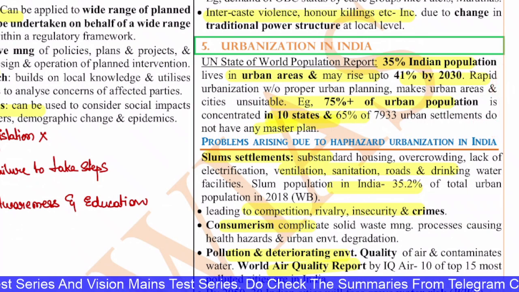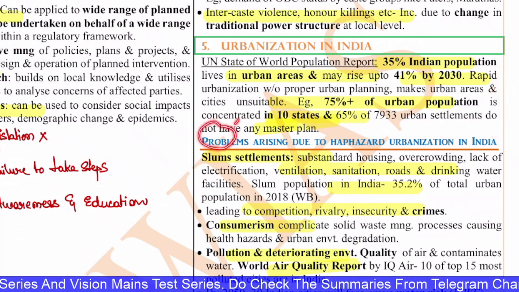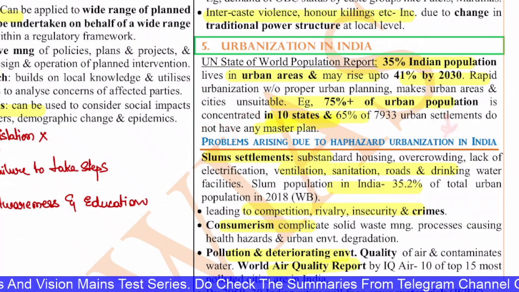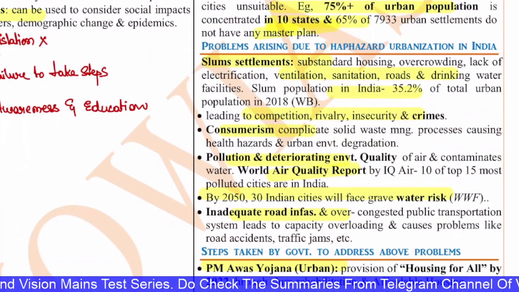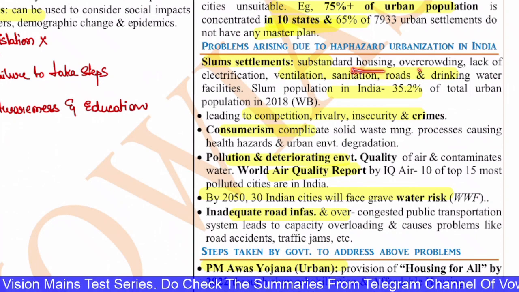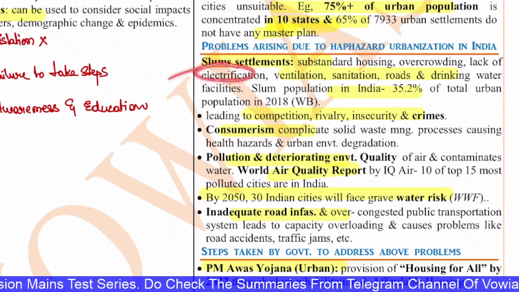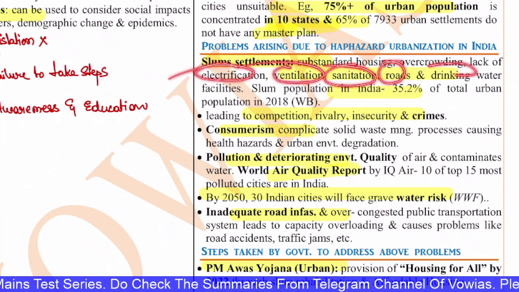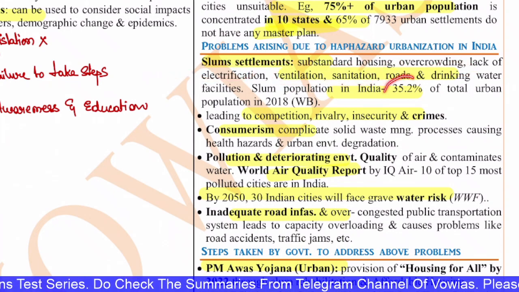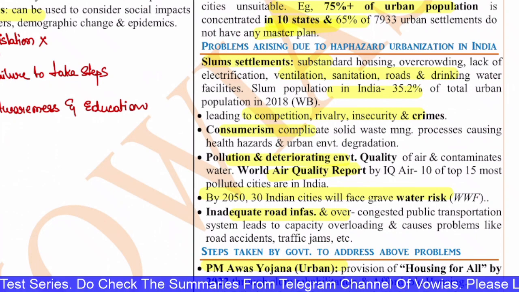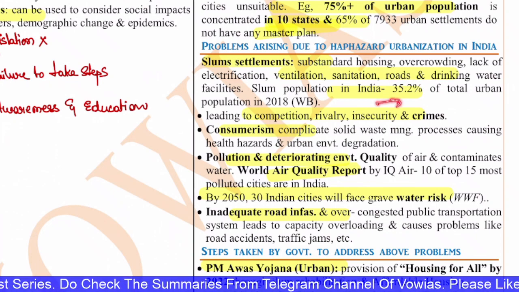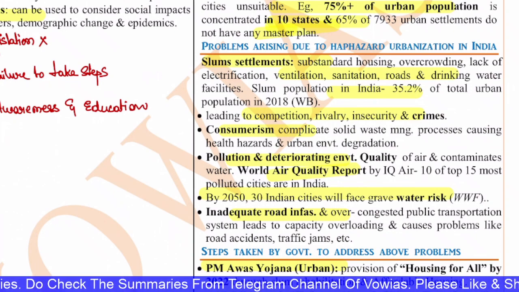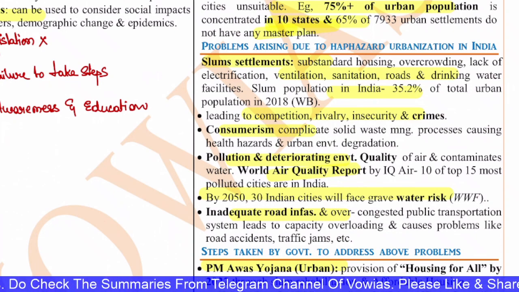Now, what are the problems that are arising due to haphazard urbanization in India? First is the slum settlements: substandard housing, overcrowding, lack of electrification, ventilation, sanitation, roads and drinking water facilities. The slum population in India is about 35.2% of the total urban population according to the 2018 World Bank report, which is a huge thing.